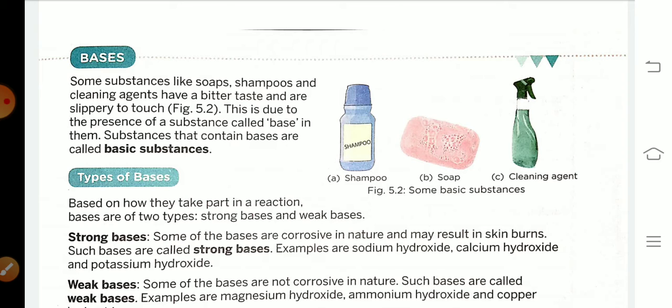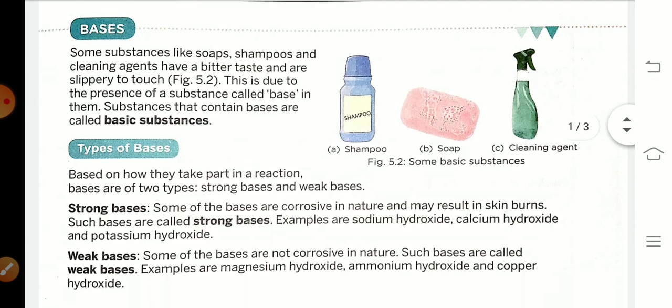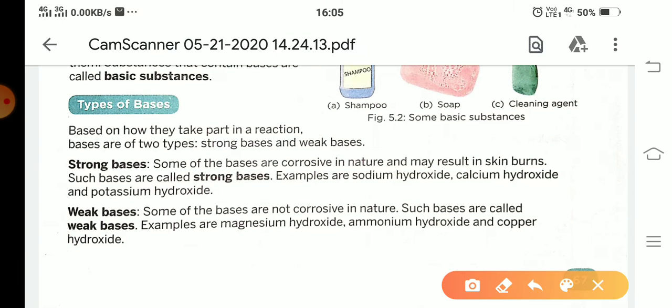Those substances which taste bitter are known as bases, and substances that contain bases are known as basic substances. For example, shampoo, soap, cleaning agent. Generally bases are classified into two types.